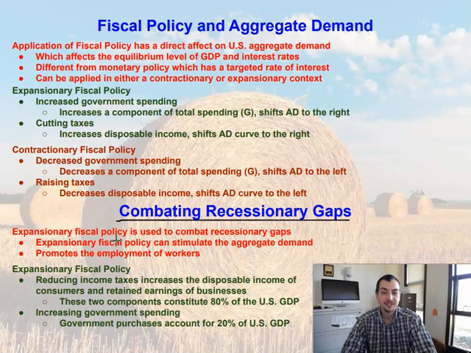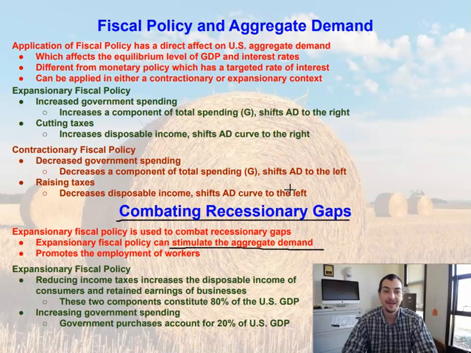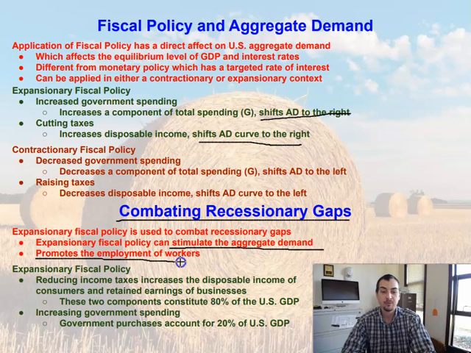First off, expansionary fiscal policy is used to combat recessionary gaps. We're trying to spur on the economy to get us back to full employment. So expansionary fiscal policy can stimulate the aggregate demand. We called it shifting it to the right up here. So what we're doing is we're stimulating the aggregate demand. We're causing it to shift to the right. We're causing it to increase. And it promotes the employment of workers.